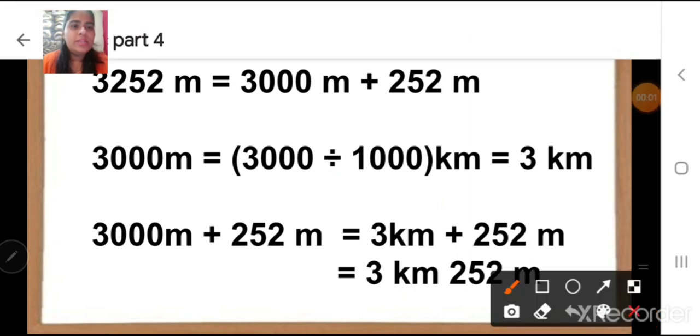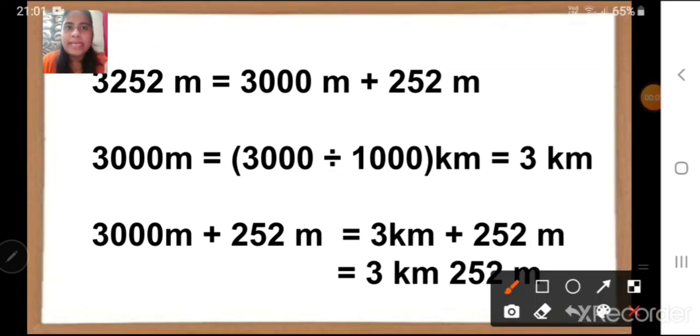See children, here the same thing. Let us understand one more time. First, we are going to expand the number at thousands place. So it will be 3000 meter plus 252 meter. Okay. Second step is we are going to convert 3000 meter into kilometer. Correct? How we will convert?